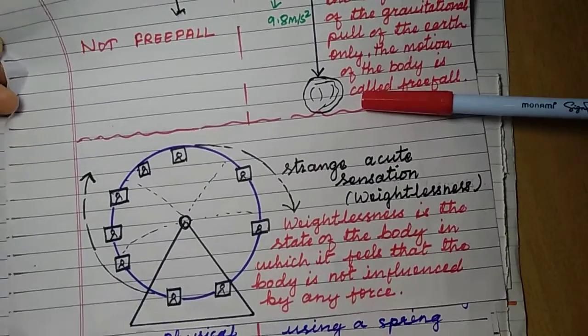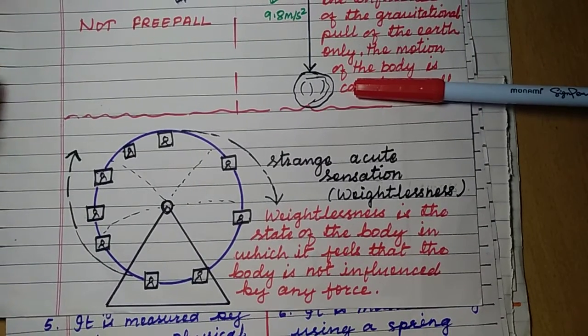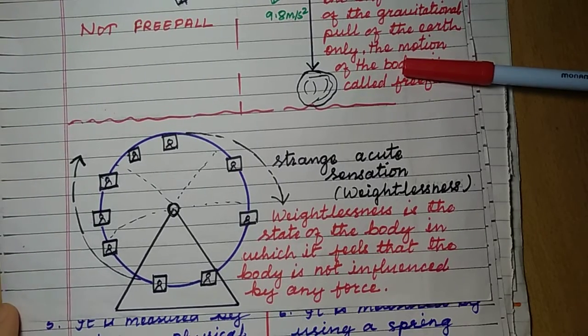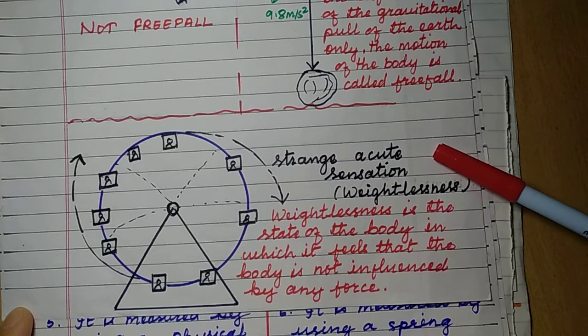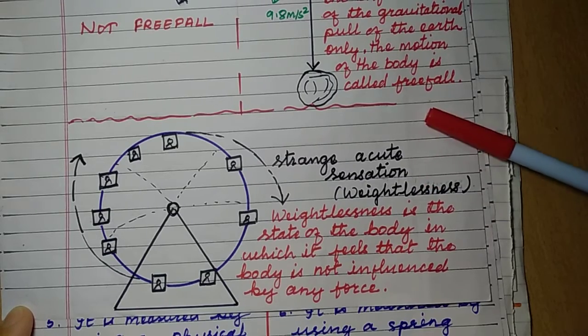Now you see, in the condition of free fall, we say that the body is weightless. When a body is in the free fall condition, the body is weightless. It does not have weight. Its weight is zero. That is the weightlessness condition. So the body is weightless in free fall condition. We say this.